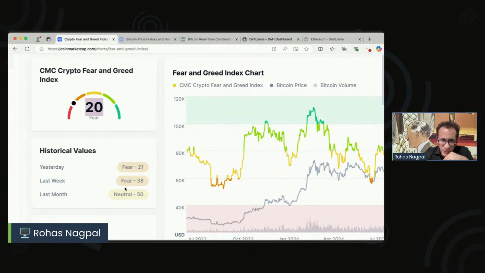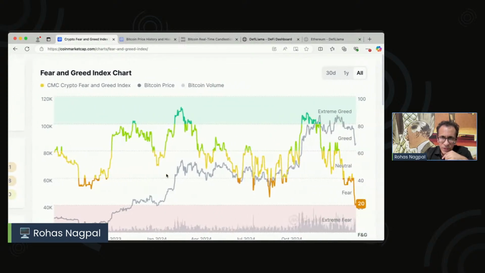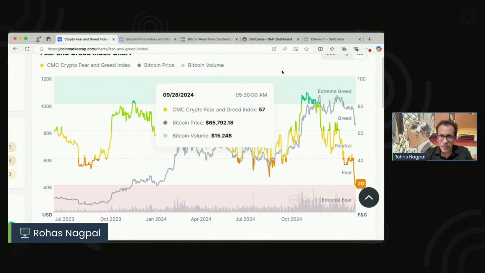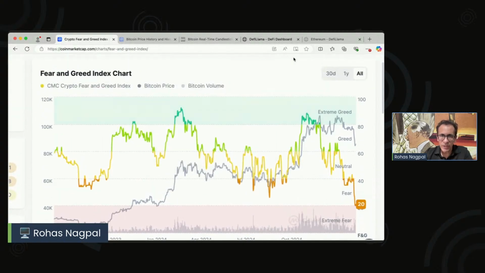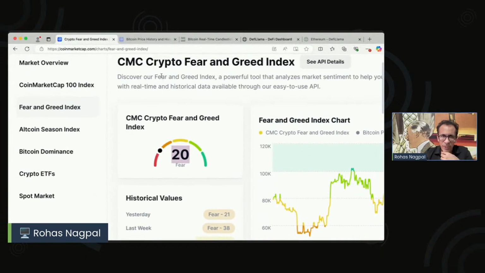Yesterday also we were there, and then last month we were at neutral, which is 50, and here they have a chart which shows, as per the prices, the different levels of people being scared versus people being greedy. Now this is a concept that even Warren Buffett talks a lot about in the conventional world, and what they say is that when people are scared, that's the best time to buy. When people are greedy, that's the best time to sell, because the logic is very simple.